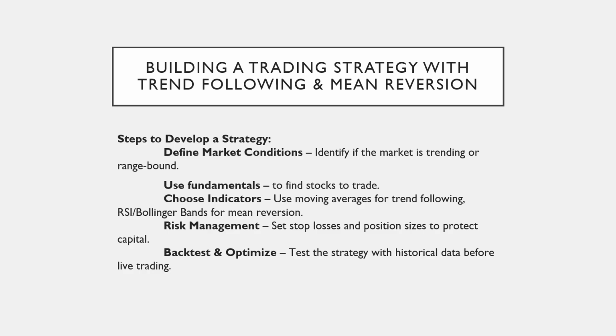Building a strong trading strategy requires a structured approach. The first step is to define market conditions, determining whether the market is trending or range-bound. Next, traders should use fundamentals to identify potential stocks and choose the right indicators, such as moving averages for trend following and RSI, or Bollinger Bands for mean reversion. Effective risk management is crucial, including setting stop losses and adjusting position sizes to protect capital. Finally, traders must backtest and optimize their strategy using historical data before applying it in live markets, ensuring better performance and risk control.